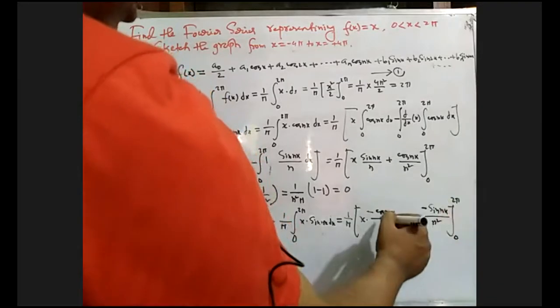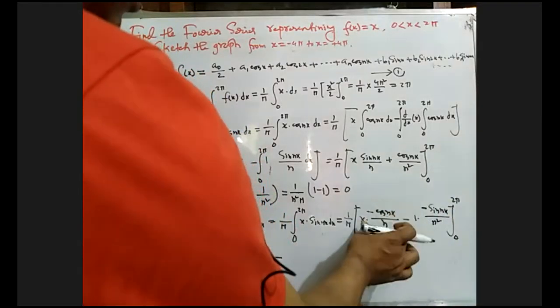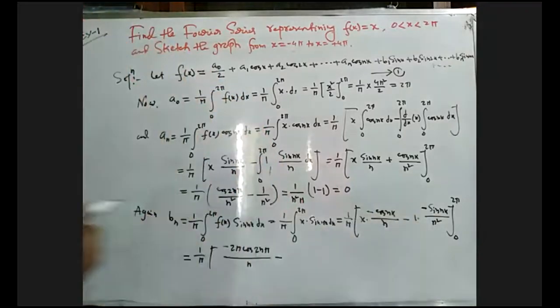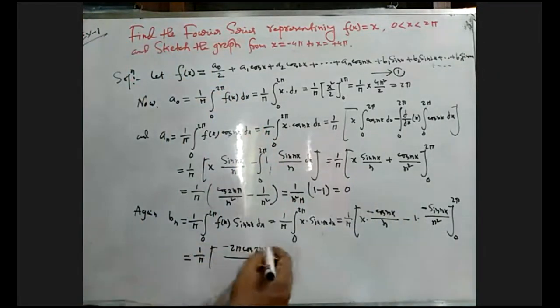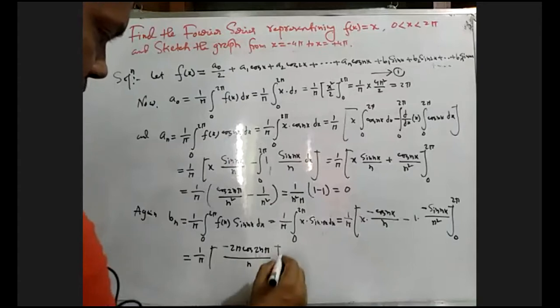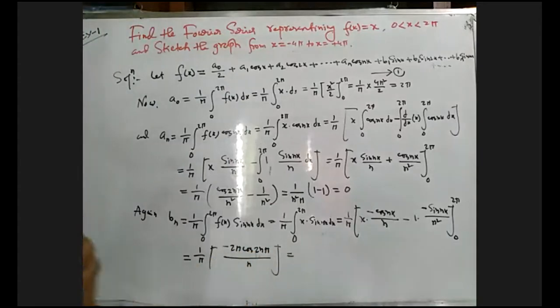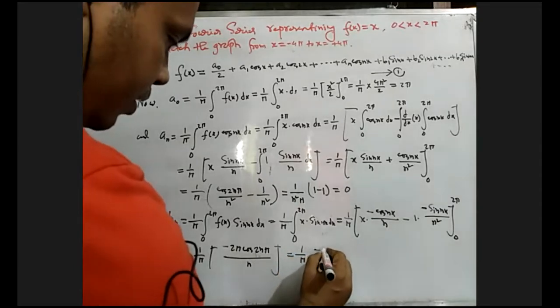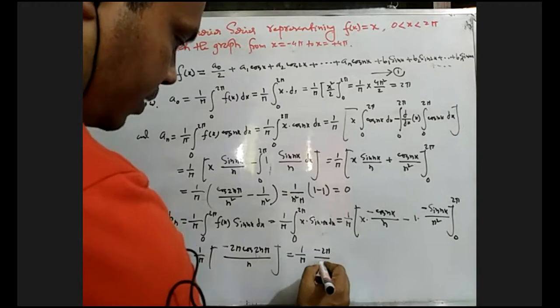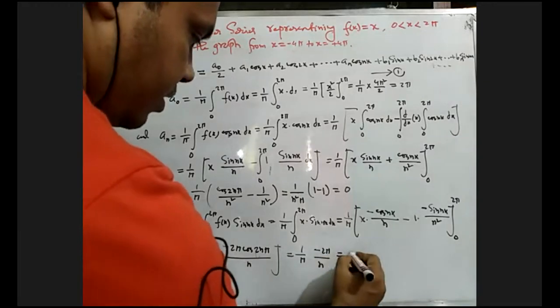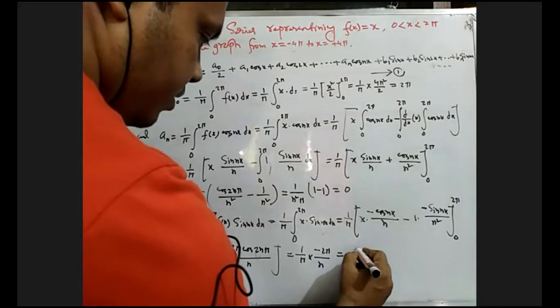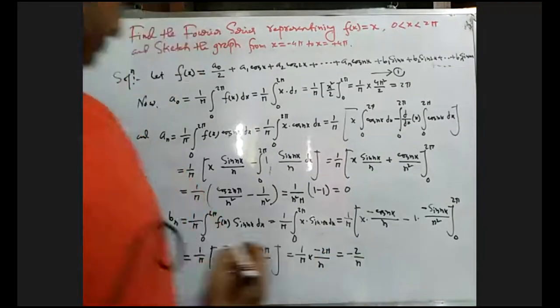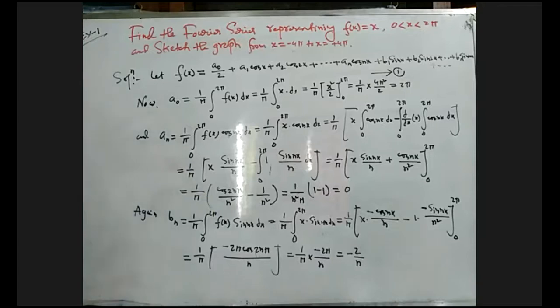Putting x equals to 0, this term is 0 and this also 0, so we get only this term. Cos twice n pi equals 1. So 1 by pi, minus twice pi divided by n, pi will be cancelled, minus 2 by n.